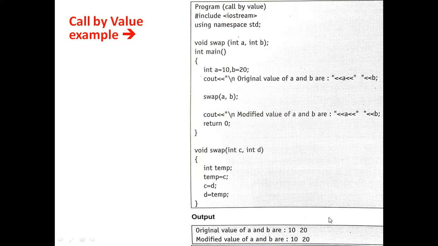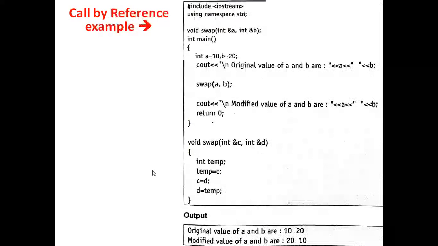The function written is absolutely correct, but as we are passing only the values, we cannot change them, as we have seen in call by reference. By using call by reference, we can change the values, but here we are just passing the values, so we cannot change or modify the value of that particular variable. Therefore, after the swap function is called, the output remains the same, 10 and 20.